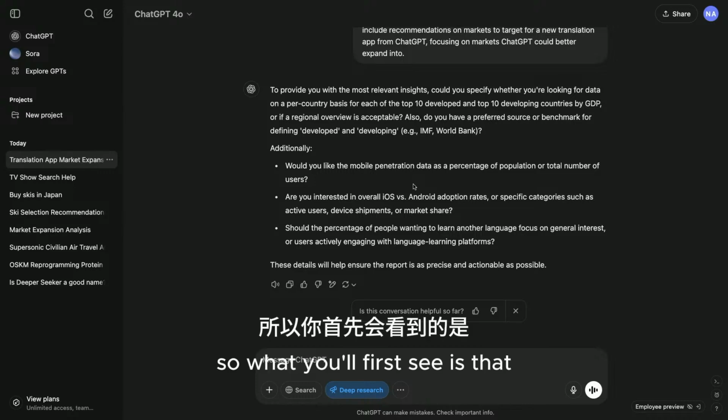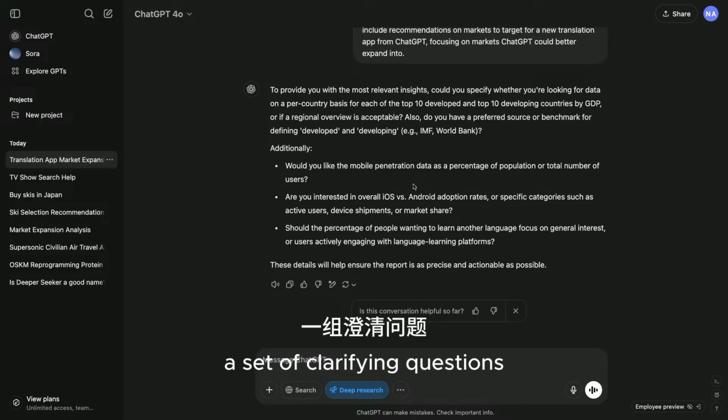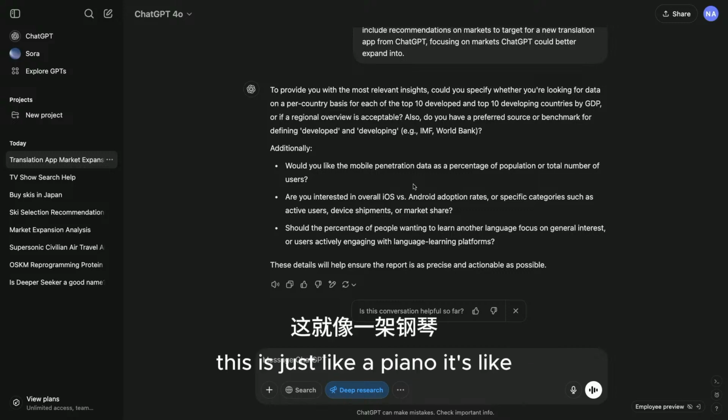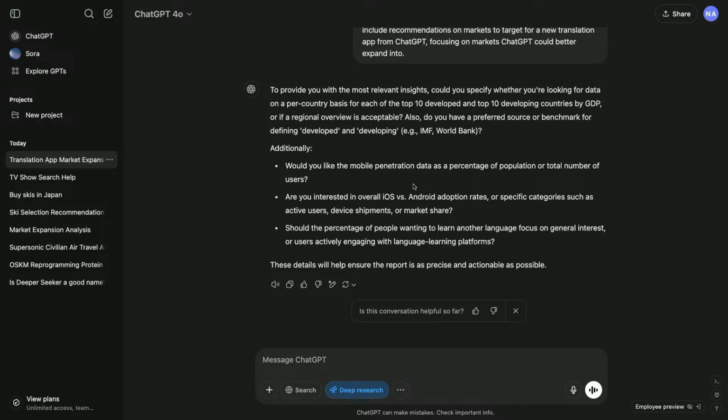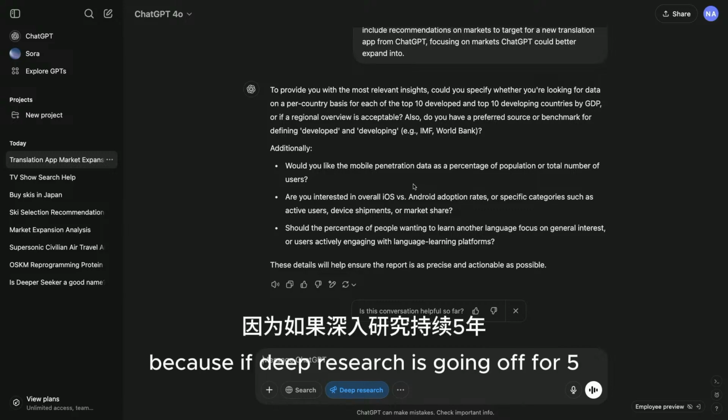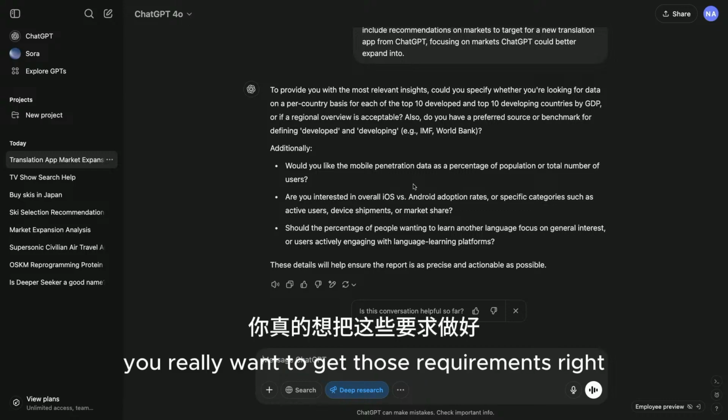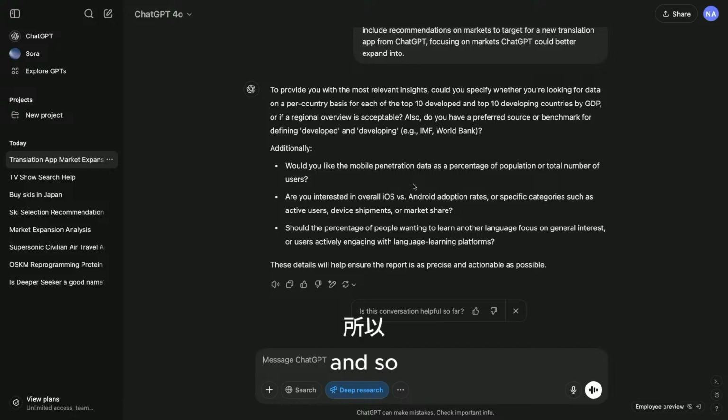So what you'll first see is that deep research comes back with a set of clarifying questions. This is just like a PM. This is super important because if deep research is going on for 30 minutes, you really want to get those requirements right. And so there's a couple of questions that it's giving to us right now.